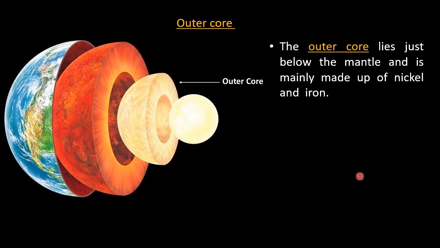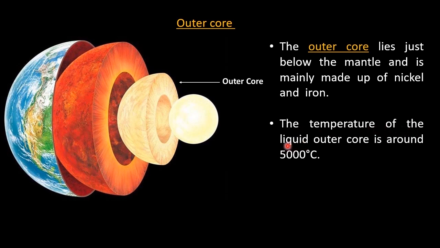So the combination of these two elements gives another name, NiFe. How NiFe? Nickel is Ni and iron is Fe. As we know, nickel and iron are higher density elements.